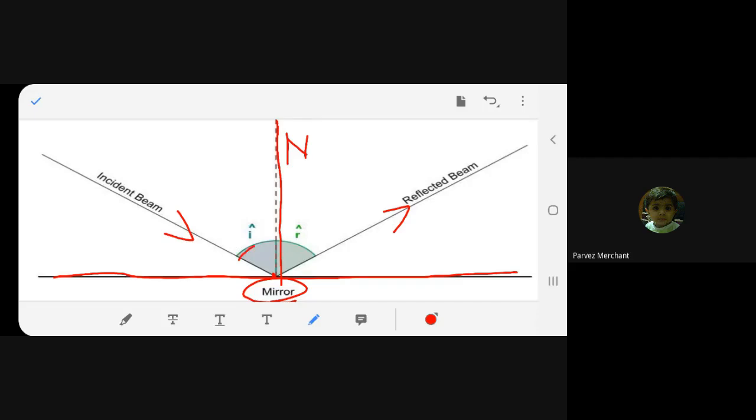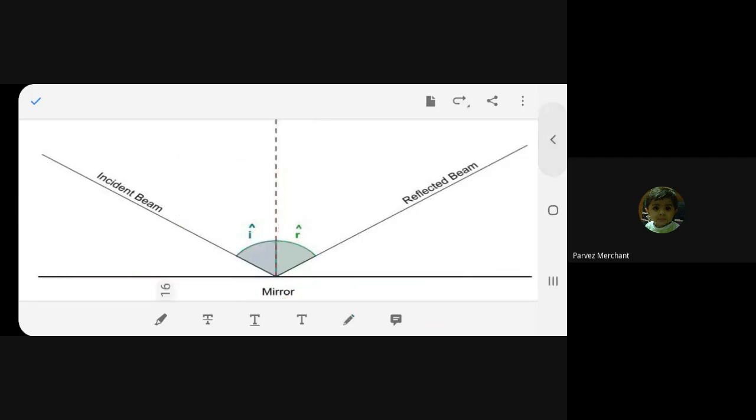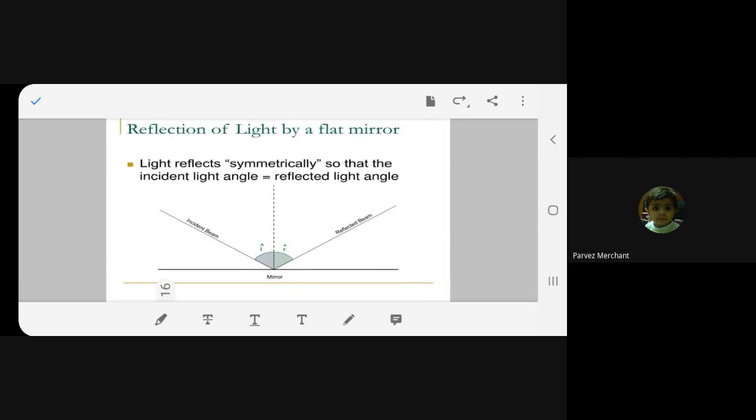So if I say angle I and angle R, angle I is equal to angle R. You agree? This is the first law of reflection. What is the first law of reflection? Angle of incidence is equal to angle of reflection. Any problem?